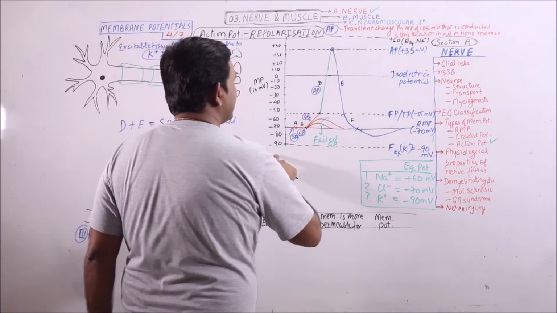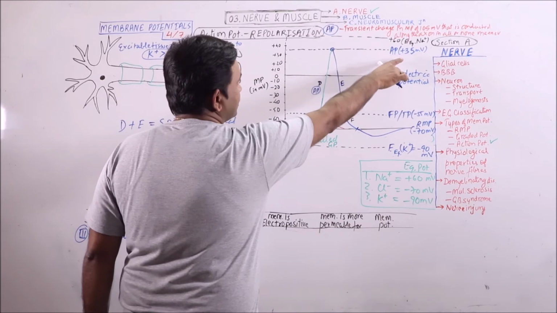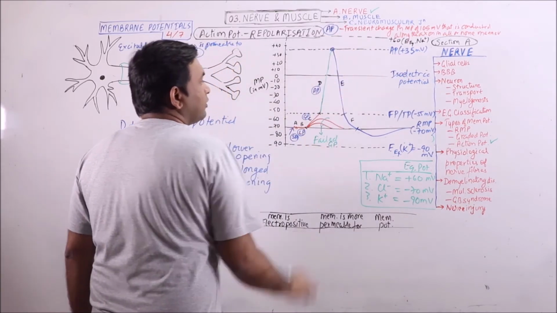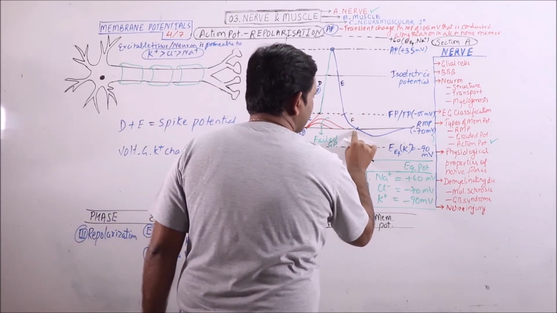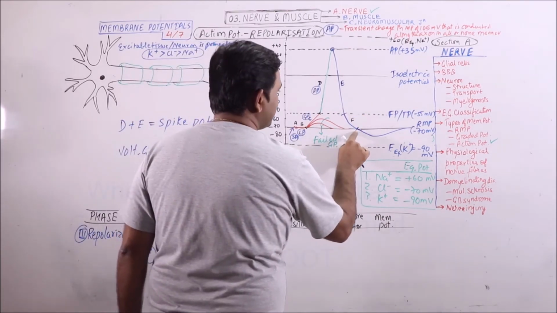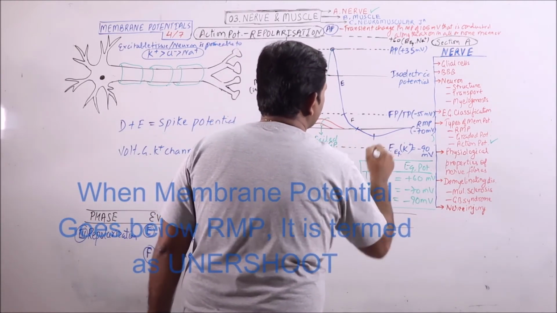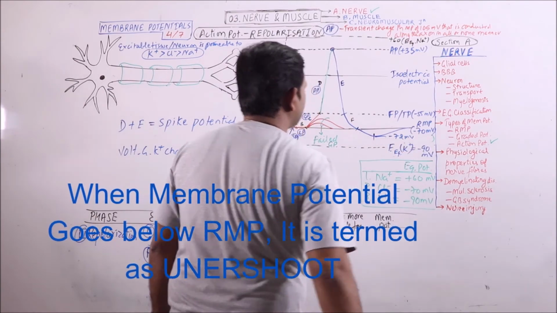Because of slower opening, their opening starts when the action potential peak of plus 35 is reached. This results in repolarization. After this is slow repolarization, and when RMP is reached, they continue to remain open, which may decrease the potential up to minus 72 millivolts.